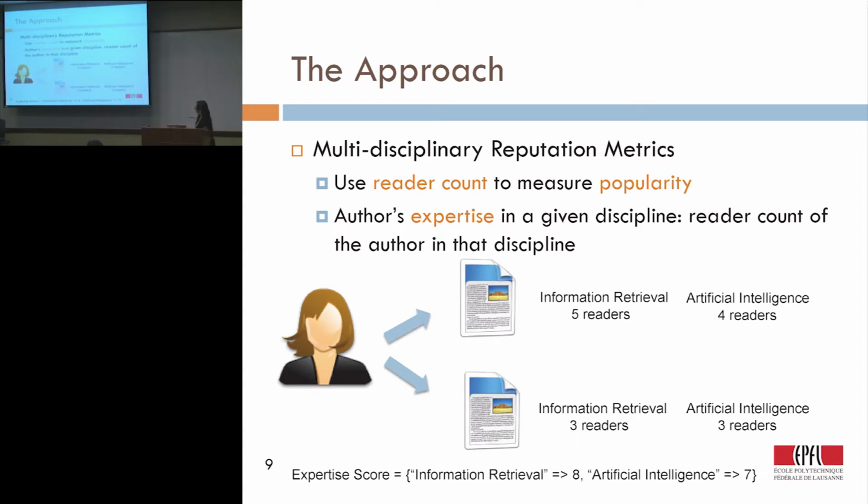Like an author has 2 publications. The first publication has 5 readers from IR and 4 readers from AI, and the other one has 3 readers from IR and 3 readers from AI. So to sum up, this author has 2 expertise, one is IR and one is AI, with different scores.